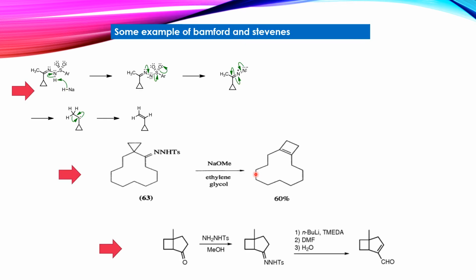Here I have explained some examples of the Bamford-Stevens reaction. In the first example, this is a tosylhydrazone. After following the same mechanism which we have learned earlier, we get an intermediate, that is a carbene, and from that carbene we get the product as an alkene.